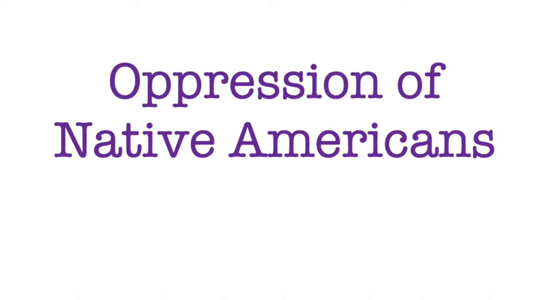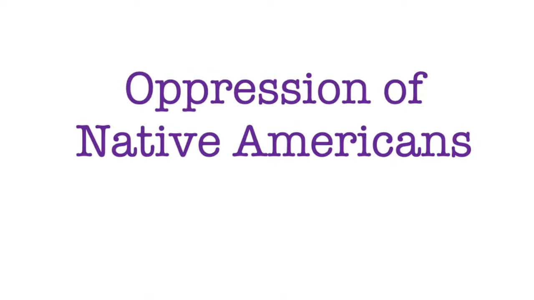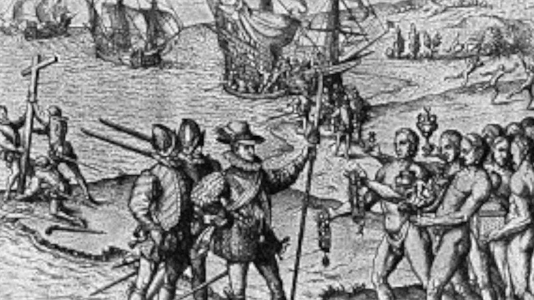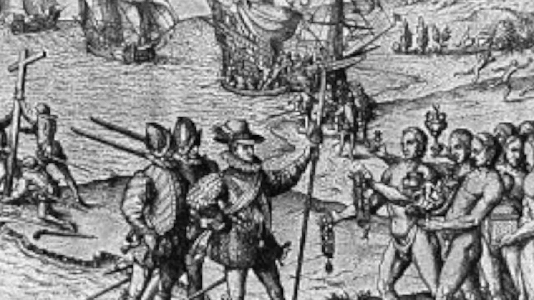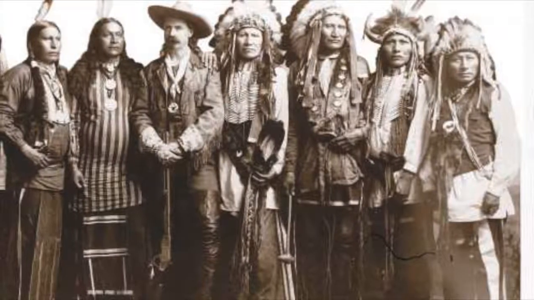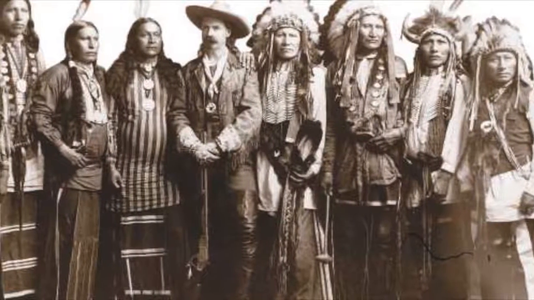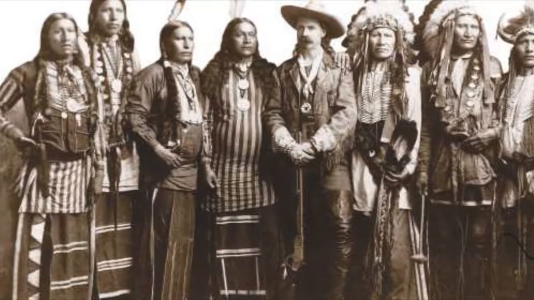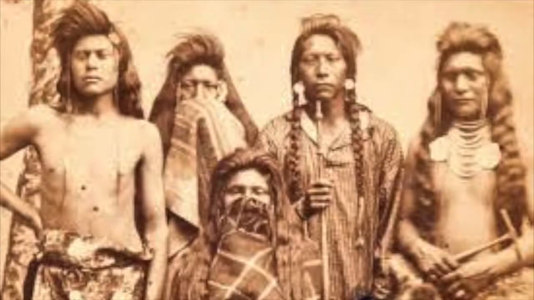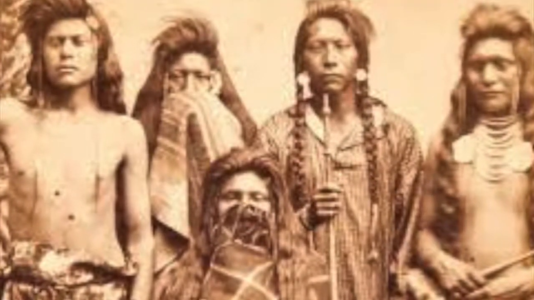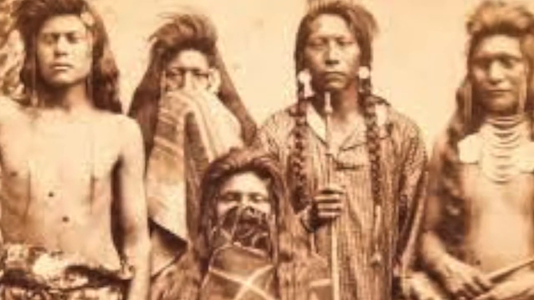Native Americans were another group of people that were oppressed. Columbus and his Spanish successors controlled the Native Americans in a variety of ways. They took most of the produce they grew on their land. They were forced to do labor and they were treated harshly. They didn't have the resistance to the many diseases that Europeans brought over, so native populations started to decline. The Europeans looked down on them because of their skin color. They saw them as less than because of this.